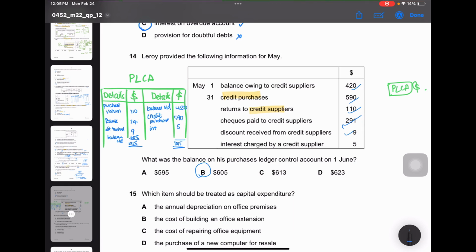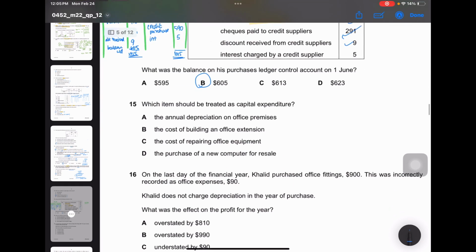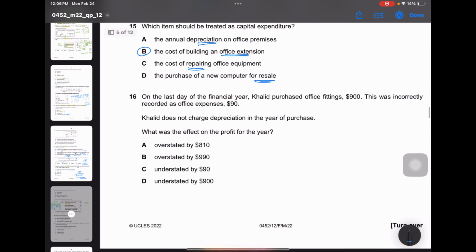Next. Which item should be treated as a capital expenditure? Capital expenditure is a purchase of any non-current asset. Cost of repairing is an expense. Purchase of new computer for resale, this is anything that the business is selling to other customers, which is not capital expenditure. Cost of building an office extension, yes. The annual depreciation is not capital expenditure.